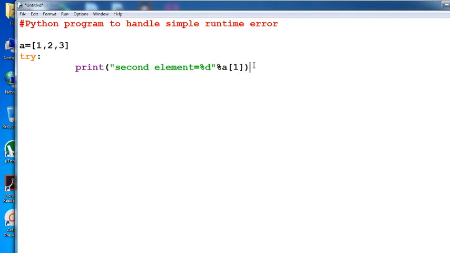Okay, then after that simply put again print for whatever element you want, that is your fourth element. That is, fourth element equal to, again the same syntax, percent d, then percent a of 3.